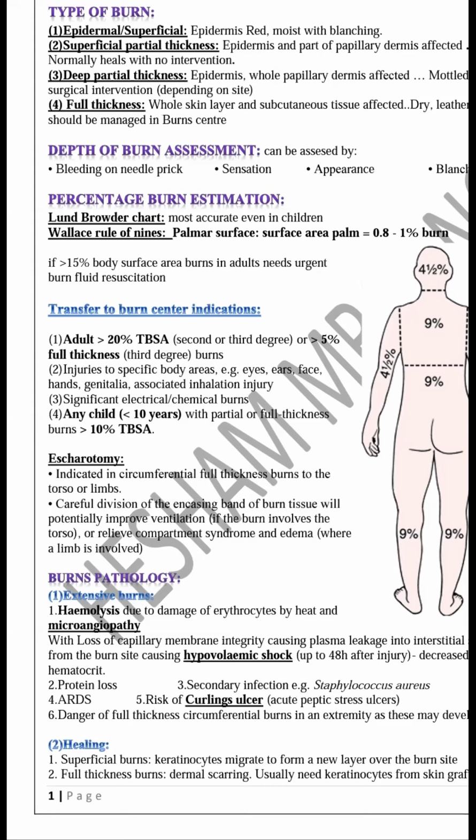The most important here also is when to transfer patients to a burn center.